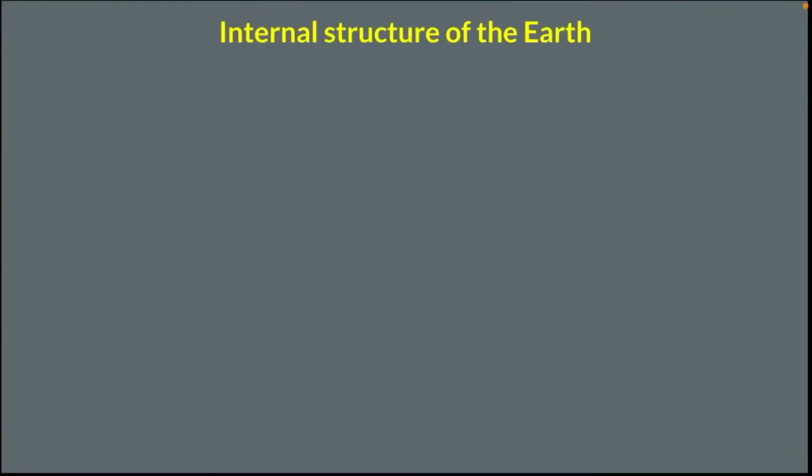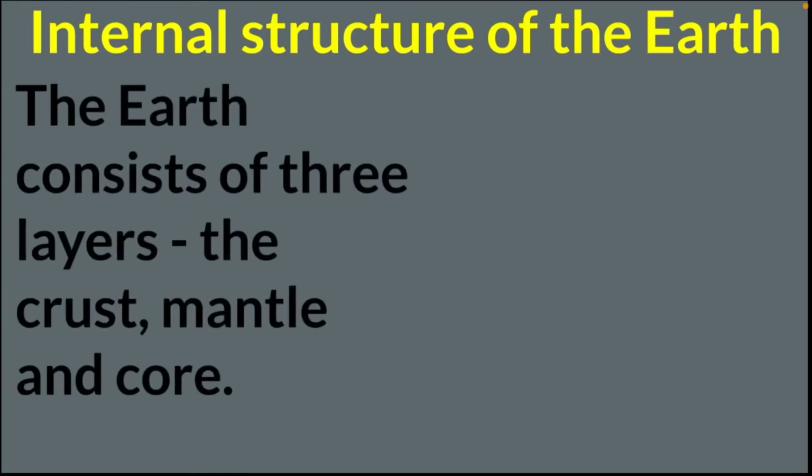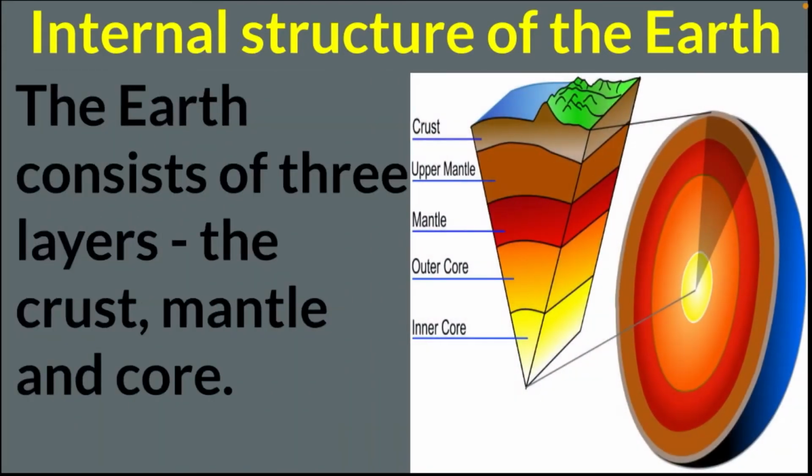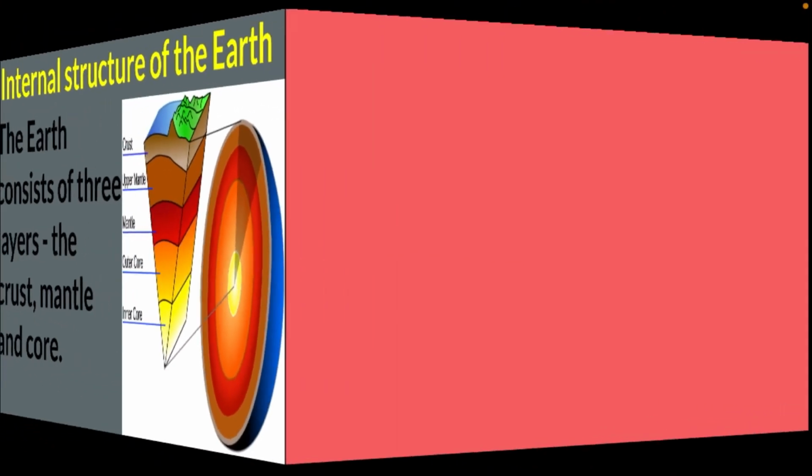Next, let us discuss about internal structure of the earth. The earth consists of three layers, the crust, mantle and core. Children, what are the three layers of the earth? The crust, mantle and core. Children, now let us discuss about these three layers in detail.